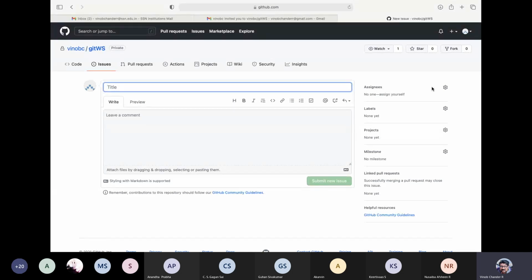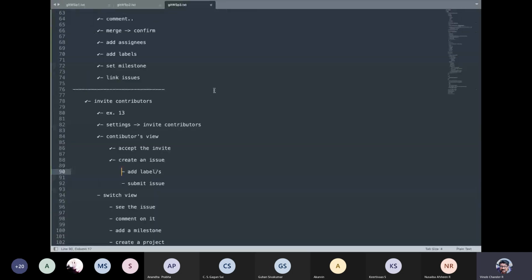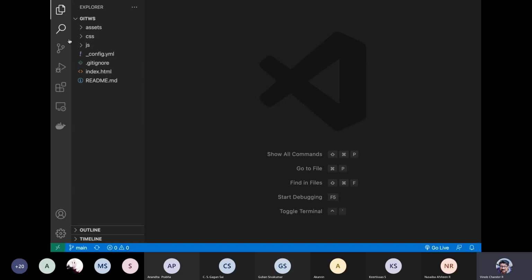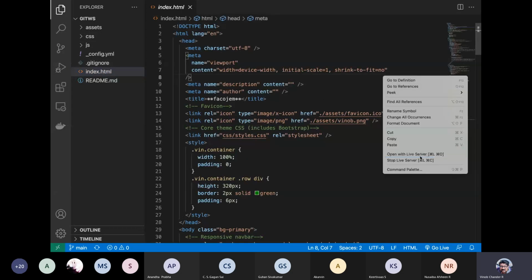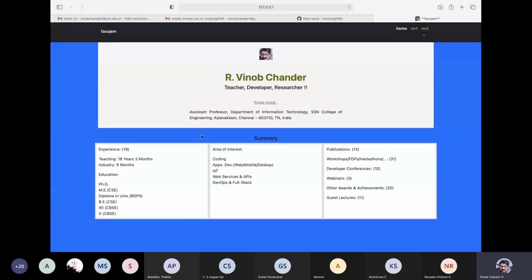Okay, so the title could be, say, let us create an issue. We had this in code, right? So let us see. We had this in code and say we have this index.html. Let us see this in the live server, how it looks like. Now we have this color and we have submitted, right? So it is already available, it is deployed. Let us assume that it is automatically deployed, it has been automatically built and deployed using the tools, right?